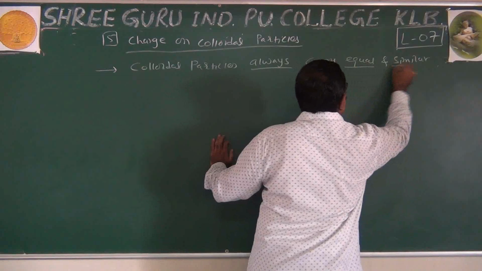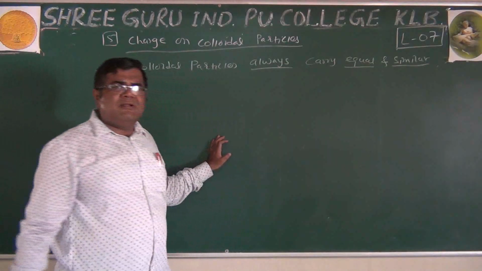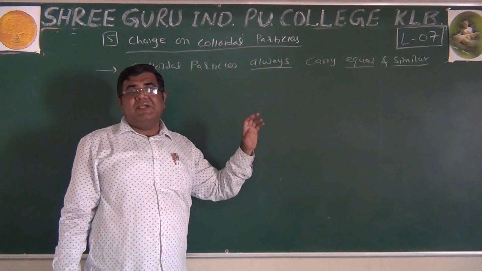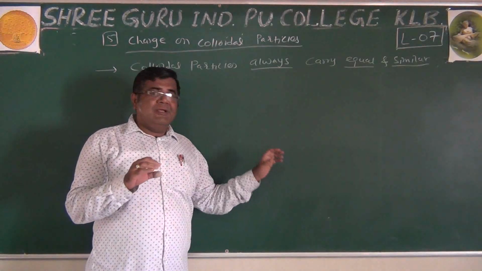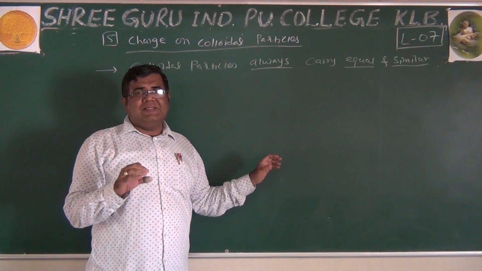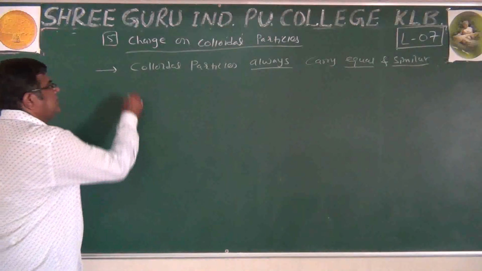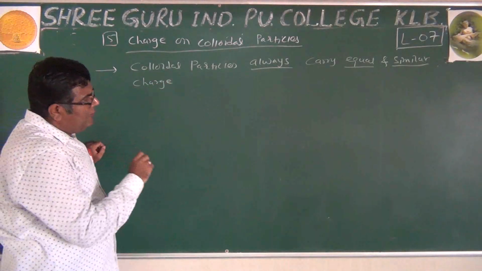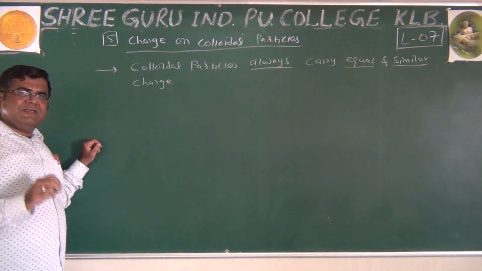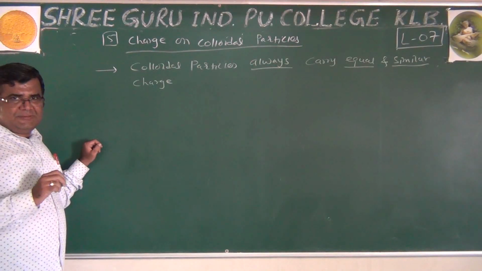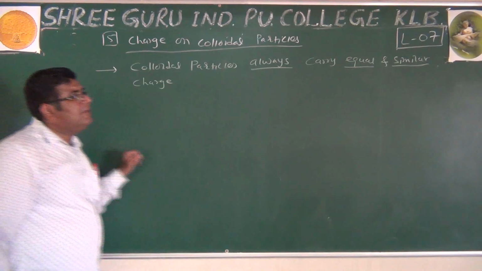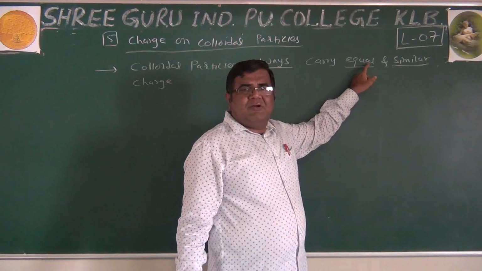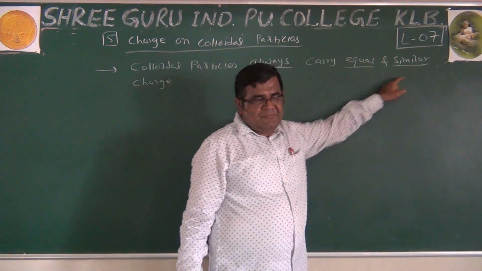Equal in magnitude, similar in sign: all will have positive charge, or all will have negative charge. It is not that one particle is more positive and another is less positive. It is not like that. So all colloidal particles always carry equal and similar charge, quantity wise equal, quality wise similar.